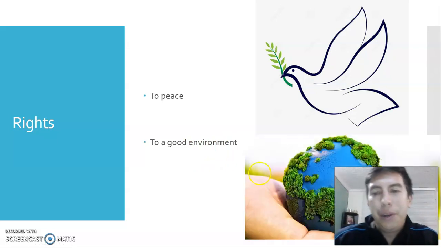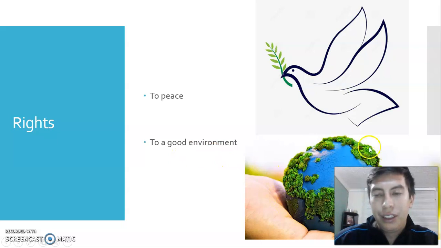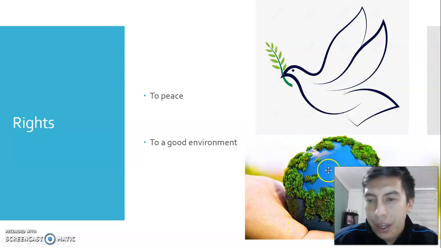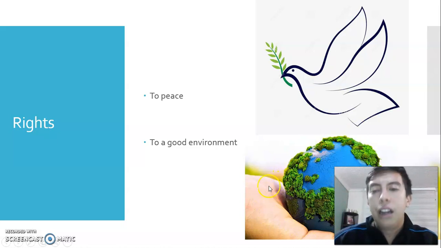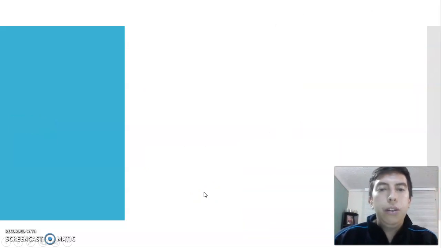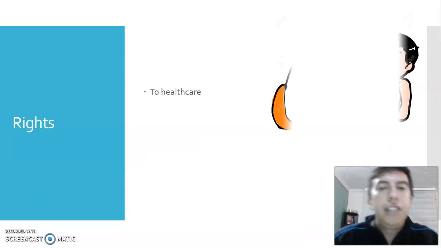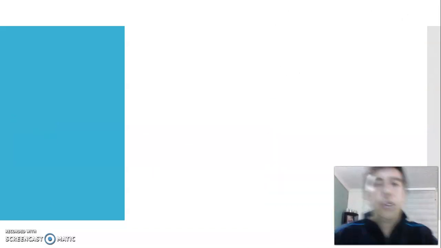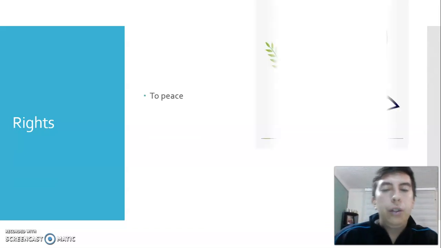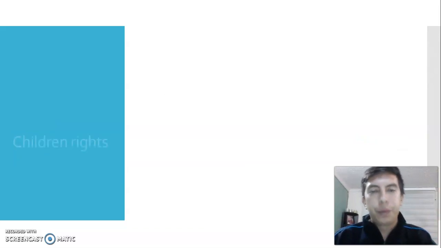Good job. Medio ambiente. So we don't need an environment, we need a good environment. Necesitamos un buen medio ambiente, ¿cierto? Es el derecho que nosotros tenemos de tener un buen medio ambiente, que no esté contaminado, que tenga plantas, que tenga agua, que esté bien cuidado, guys. So, we need all of these, guys. Freedom, we need a name and nationality, we need healthcare, we need education, we need a good environment, and we need peace to fulfill our basic needs, right?